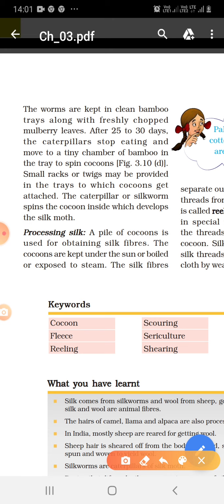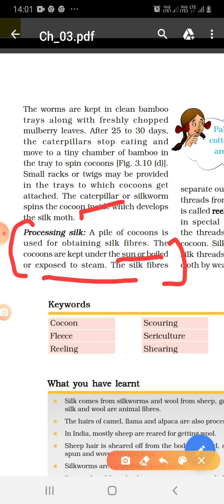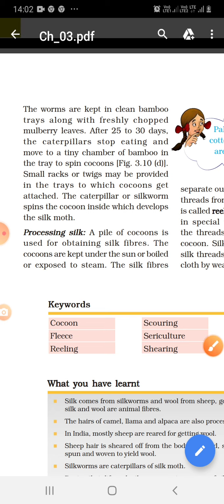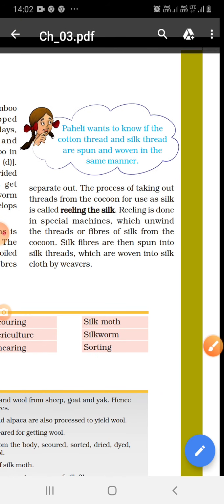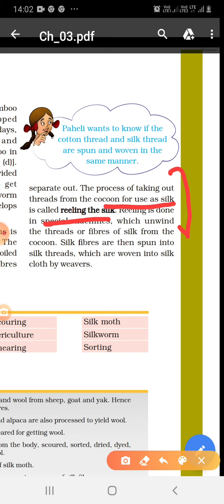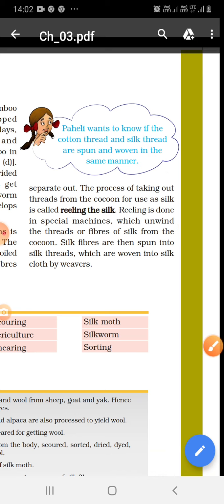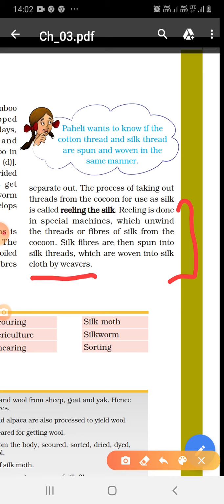Processing silk: a pile of cocoons is used for obtaining silk fiber. The cocoons are kept under sun or boiled or exposed to steam. The silk fiber spreads out. The process of taking out thread from cocoon for use as silk is called reeling the silk. Reeling is done in a special machine which unwinds the thread or fiber of silk from cocoon. Silk fibers are then spun into silk thread, which is woven into silk cloth by weavers.